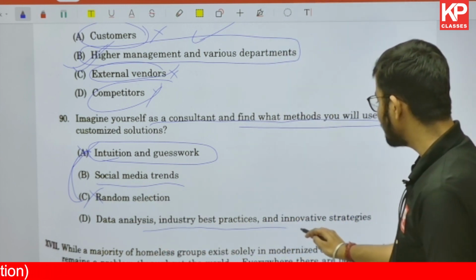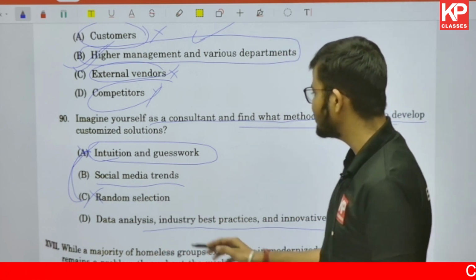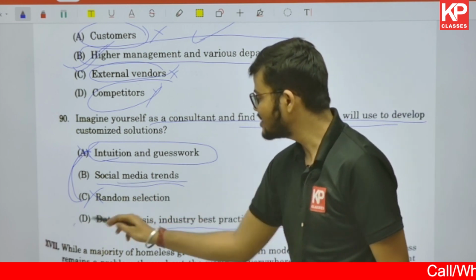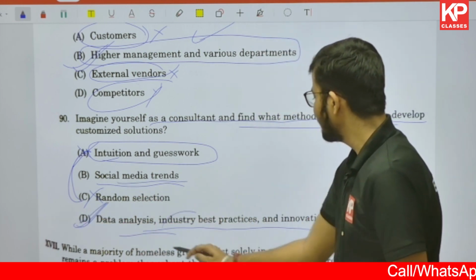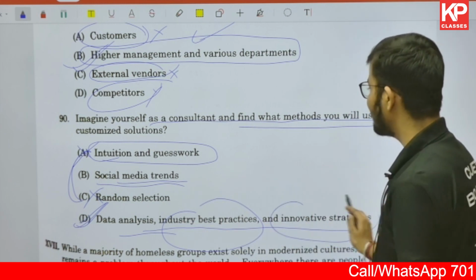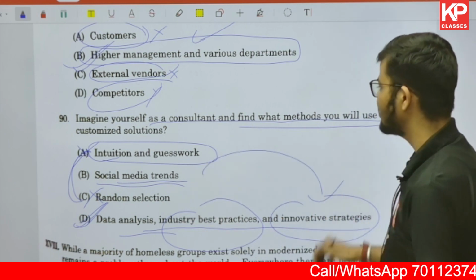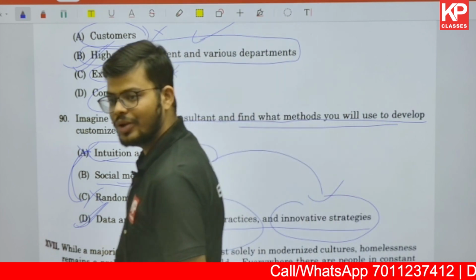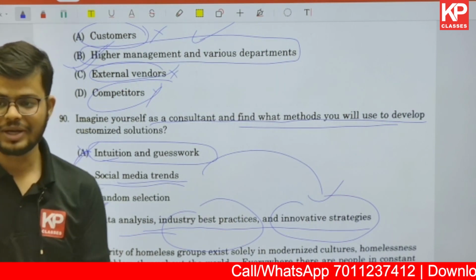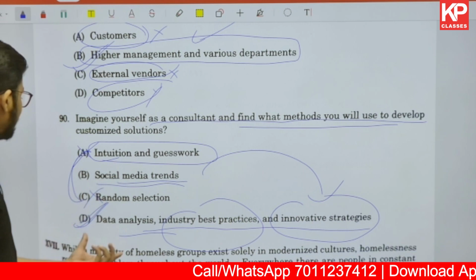Data analysis, industry best practices, innovative strategies, or social media trends. This one is given in the passage. Data analysis, industry की best practices को innovative strategies में आपका ये आ गया, innovative strategies में social media trend. So that is the most appropriate answer in this case. So that is how you could have done this question number 90.